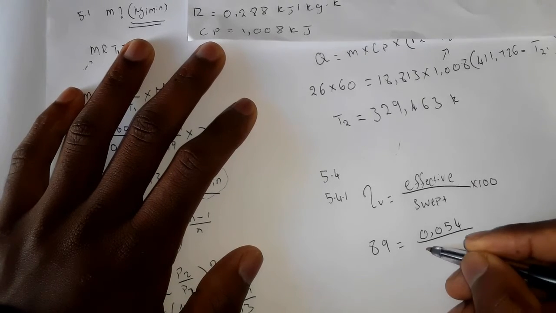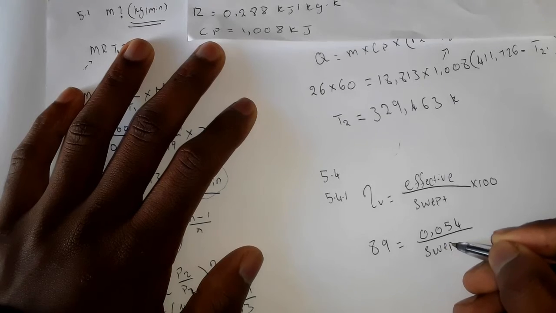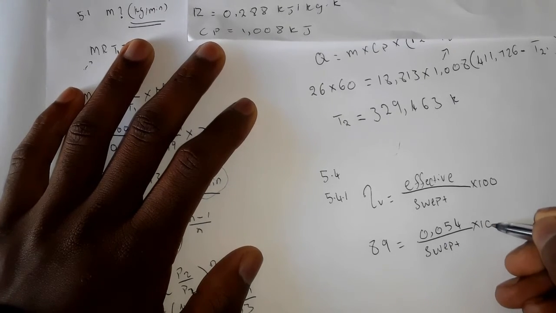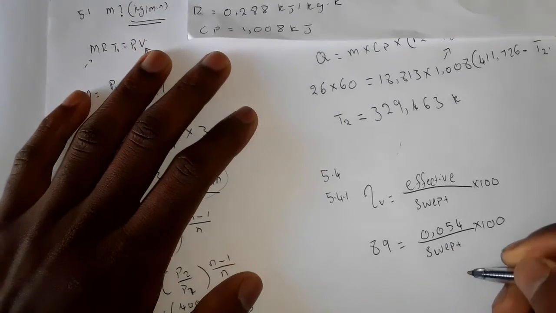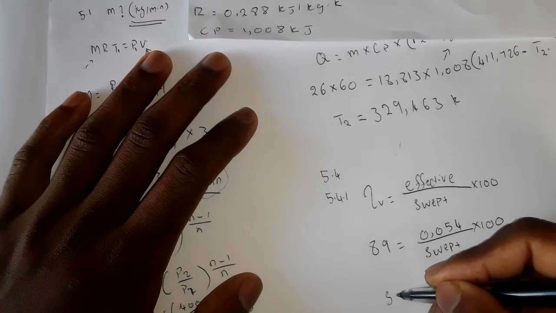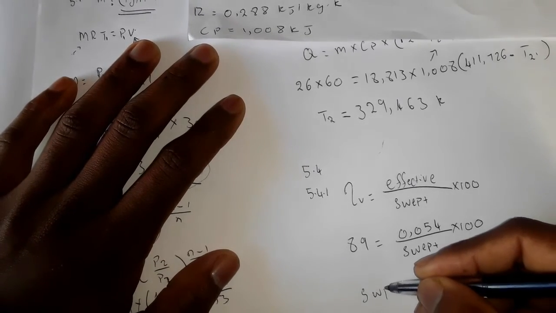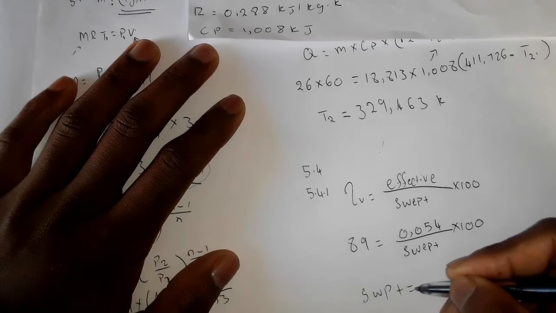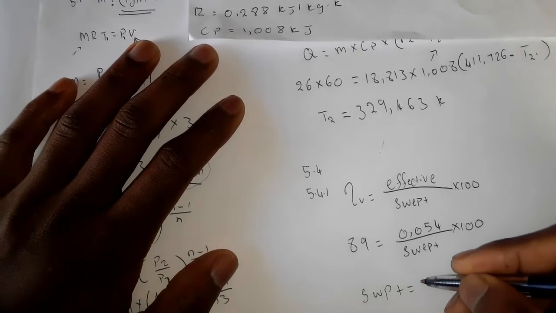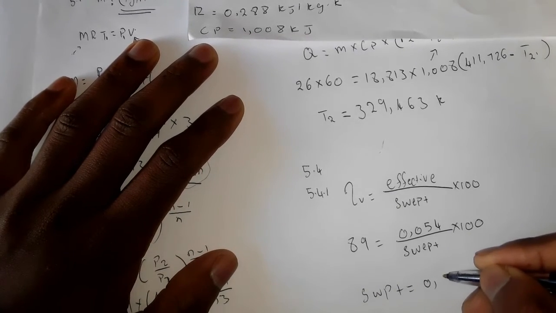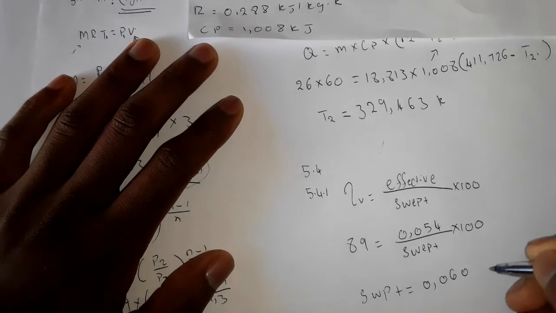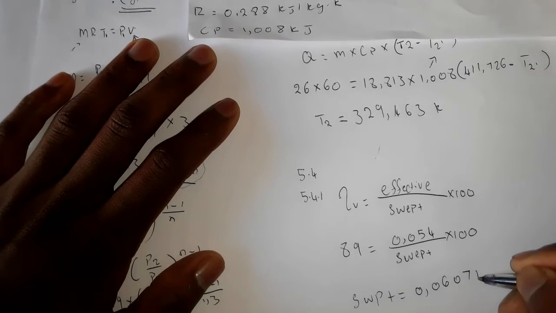This one we're given. We're looking for the swept volume. The swept volume is equal to 0.0607 cubic meters.